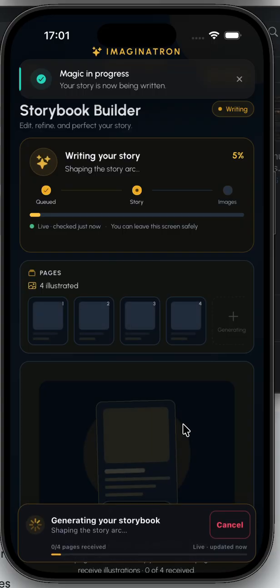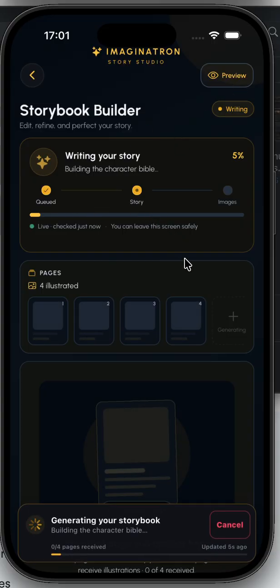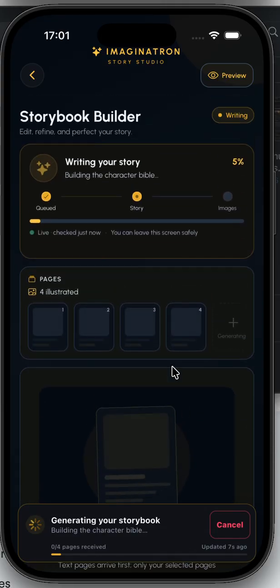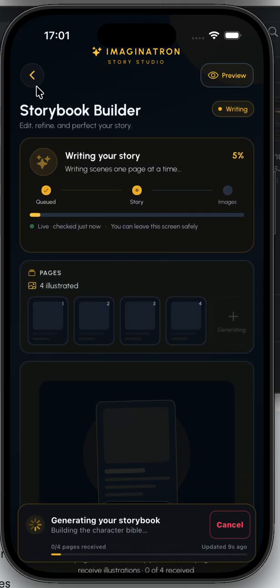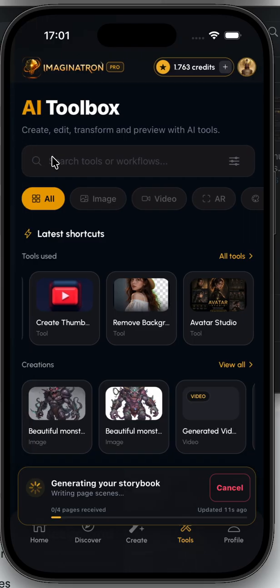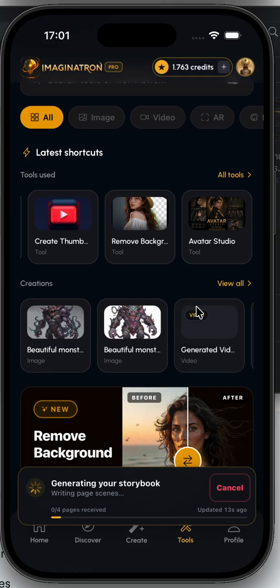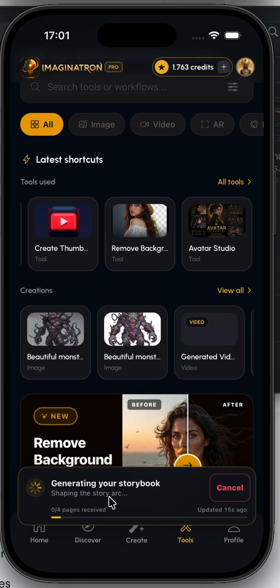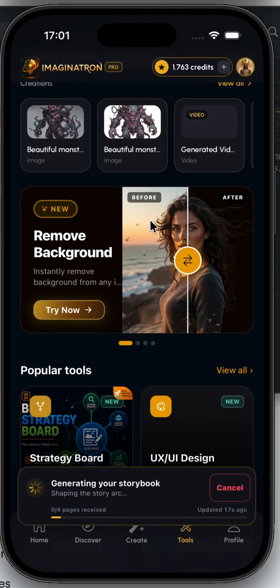And here it will be building. We don't need to stay on this page. We can leave, and when it's ready we will receive some alerts, or if you are on the page it will be shown here and down.